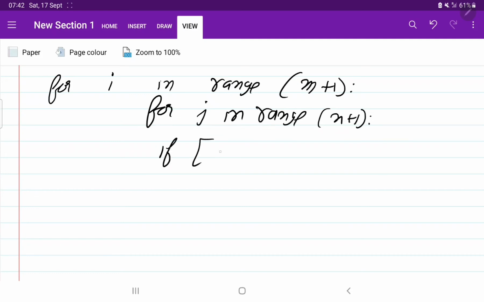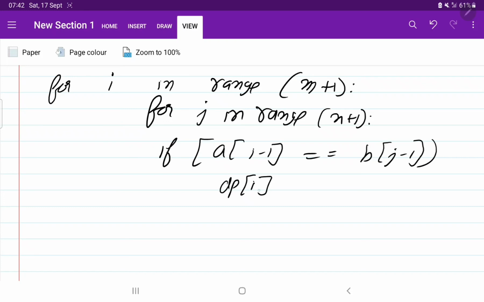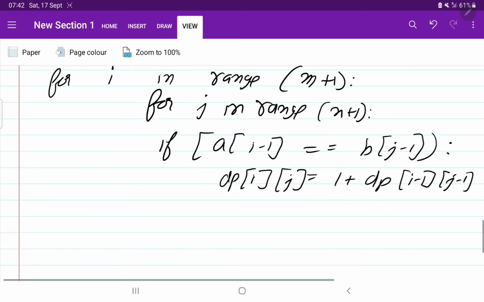So if a of i minus 1 equals b of j minus 1, if they are equal, we were filling the dp with the diagonally previous element by adding 1 to it. So 1 plus dp of i minus 1, j minus 1. That's why I told you how I have written this logic. Please watch the LCS video.